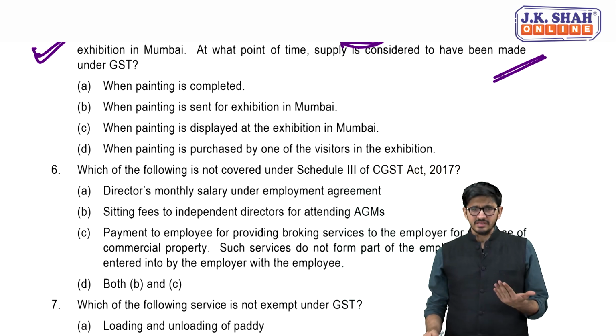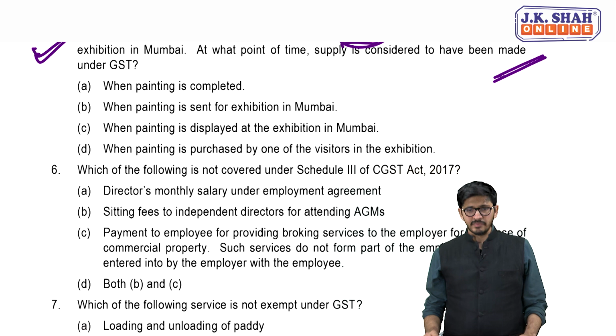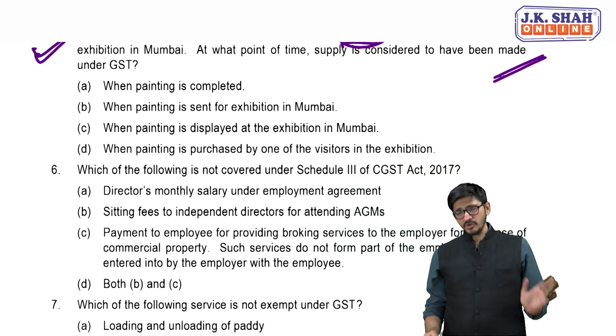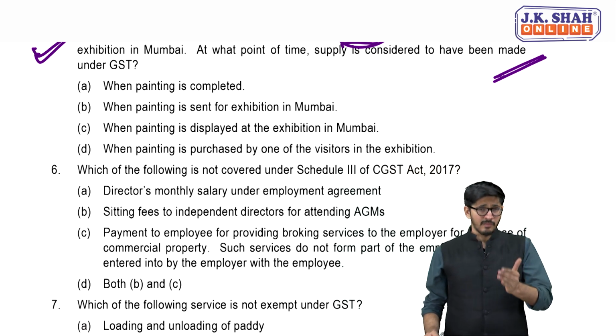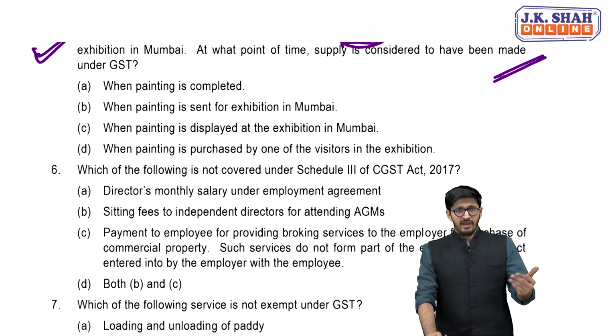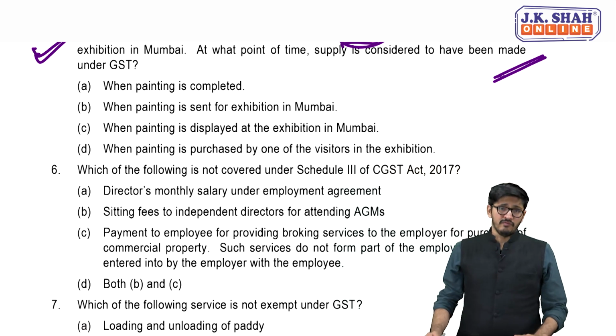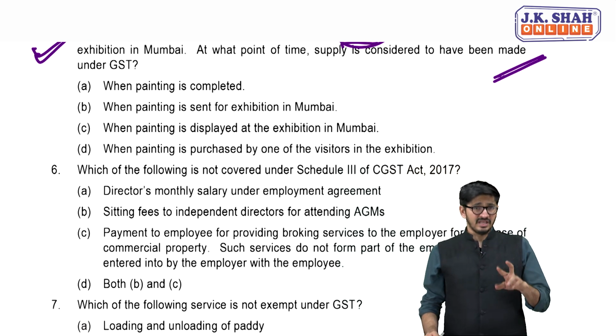He takes his paintings from Delhi to Mumbai. Obviously in that case sale hasn't happened, because he is going to showcase or display it at the exhibition. If any buyers come to the exhibition and find it worth buying, they will buy it, but the sale will happen once the buyer buys it from the exhibition.